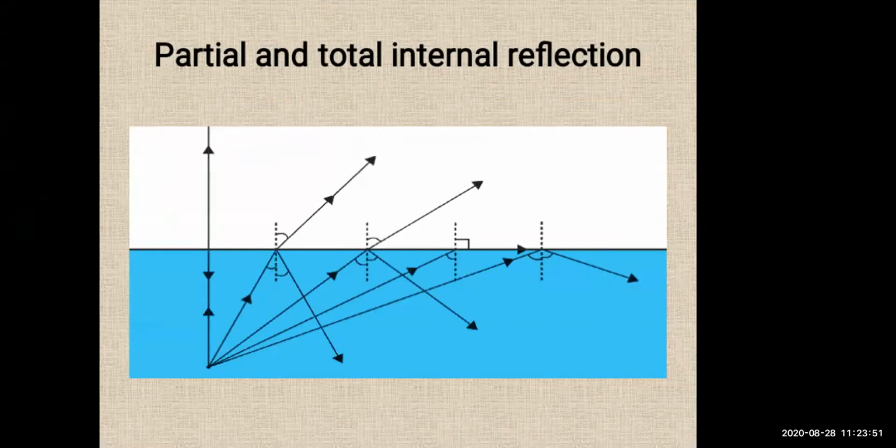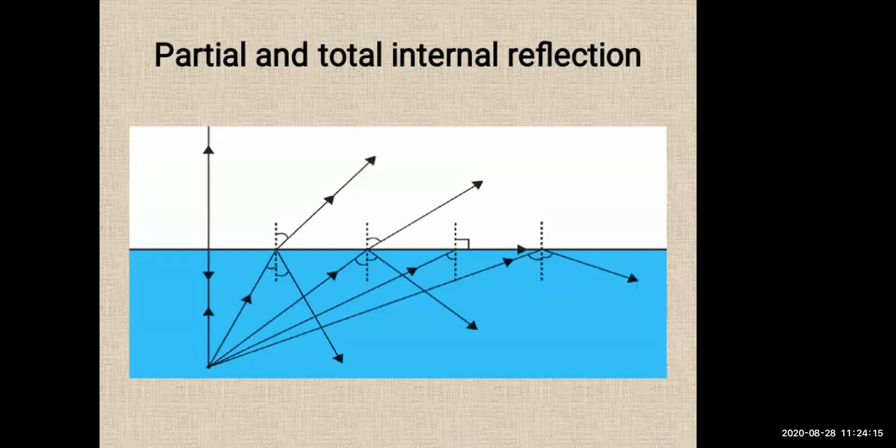When light enters a rarer medium from a denser medium, it gets partially reflected, right? Now here the rarer medium is air and the denser medium is water. So what happens when light is entering from air to water? It gets partially reflected. That is, part of the light gets reflected and comes back into the denser medium as per the laws of reflection.